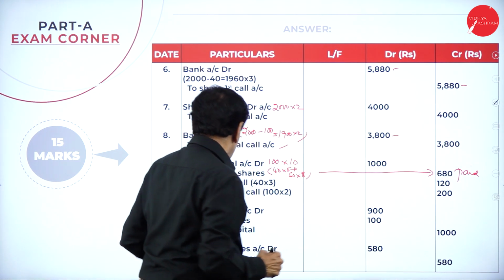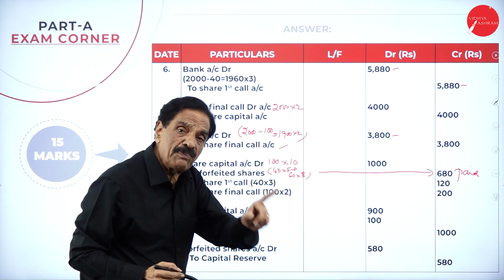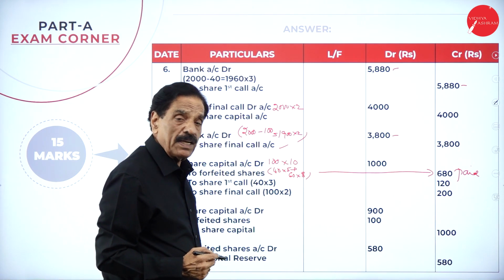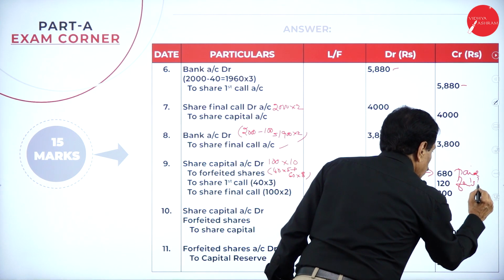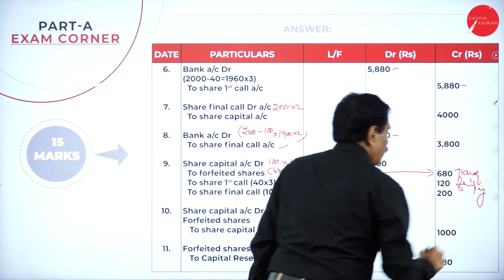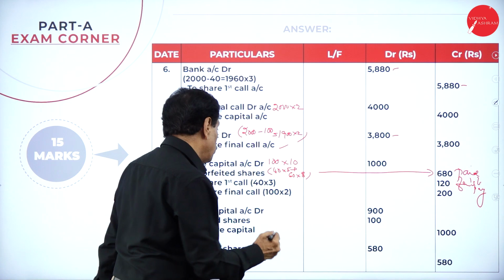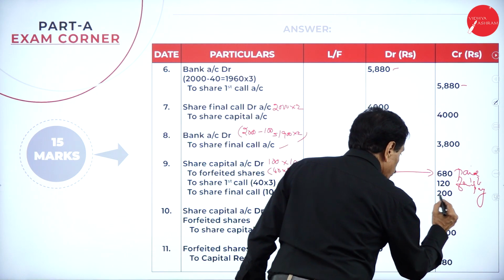Now, the first man fails to pay the first call. On how many shares? 40. 40 into 3 is 120, which is failed. Fails to pay. Final call, both have failed, 100 into 2, fails to pay.